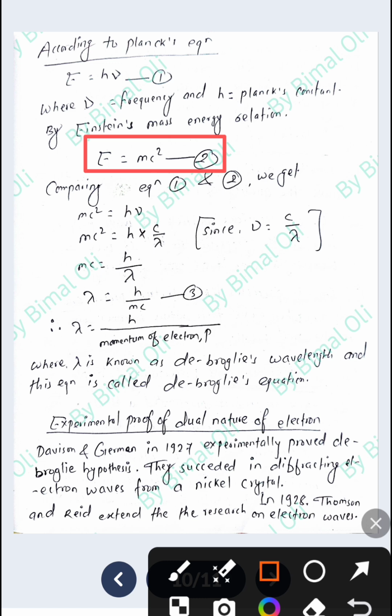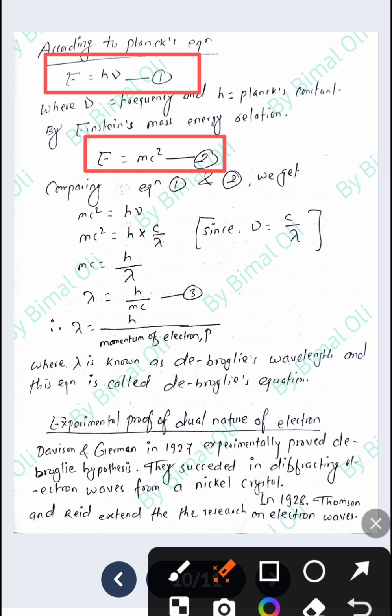Now comparing the first and second equations, we get mc square is equal to h nu, because E is the same. So mc square is equal to h nu.